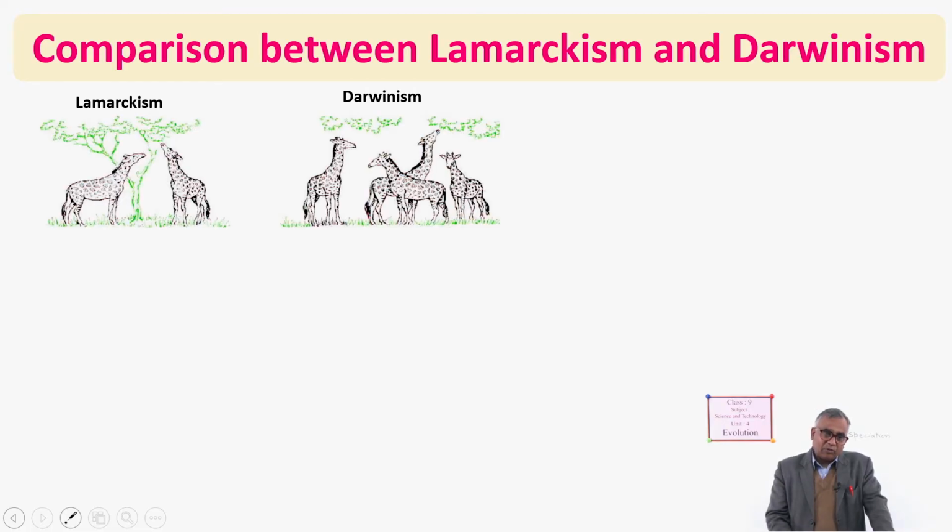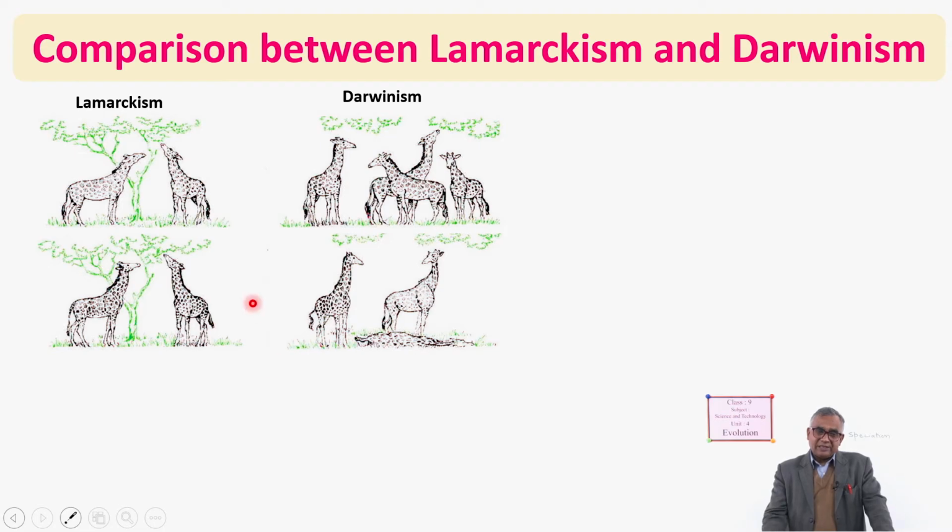I am going to show it in a very interesting way. Look here. This is one condition according to Lamarck's explanation. It is another condition which is about Darwin's opinion. So you can find the difference. Here both the giraffes are short-necked, but here two giraffes are long-necked and two are short-necked. Here variation is shown. In the second, these giraffes are trying to stretch their necks to eat foliage and they became long-necked. That is according to Lamarckism.